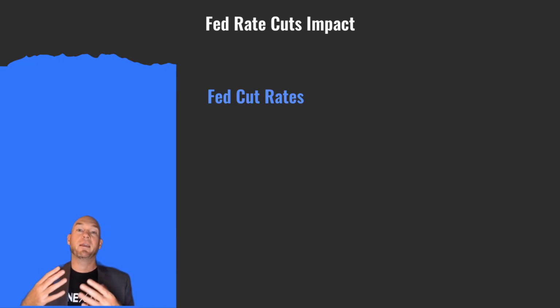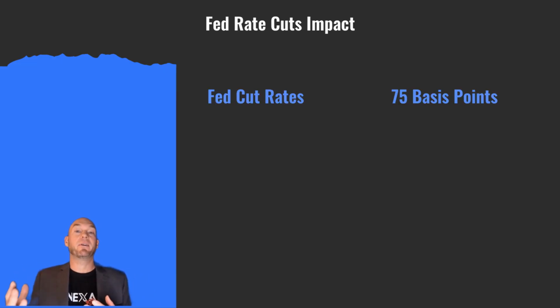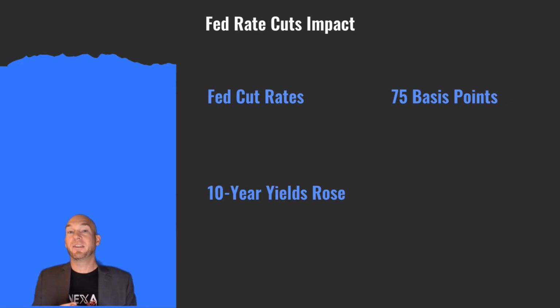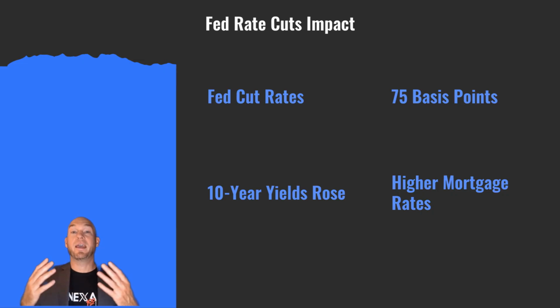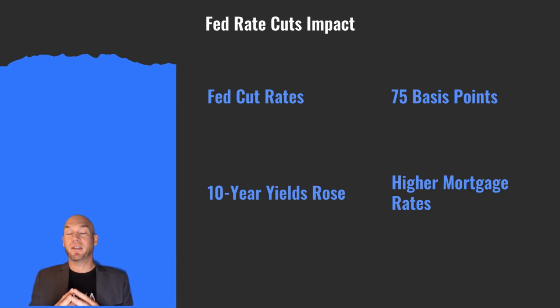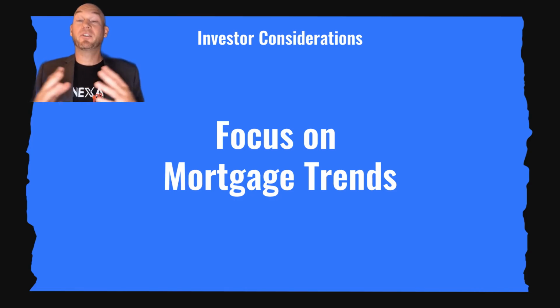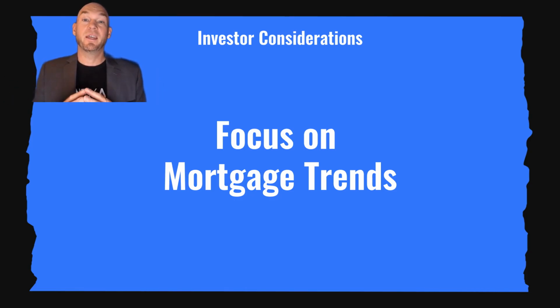The Federal Reserve cut the federal funds rate by 75 basis points last fall, yet 10-year Treasury yields have risen, leading to higher mortgage rates today compared to a year ago. This highlights that Federal Reserve actions don't always lower mortgage rates, emphasizing the need to understand broader economic factors. Investors should focus on mortgage rate trends, not just Federal Reserve actions. Even if the Federal Reserve cuts rates, mortgage rates might not drop. Understanding broader economic factors is crucial.